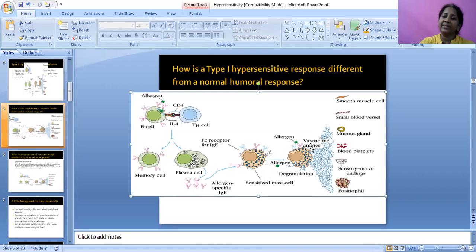It will release vasoactive amines acting on smooth muscle cells, small blood vessels, mucus glands, blood platelets, sensory nerve endings, and eosinophils.